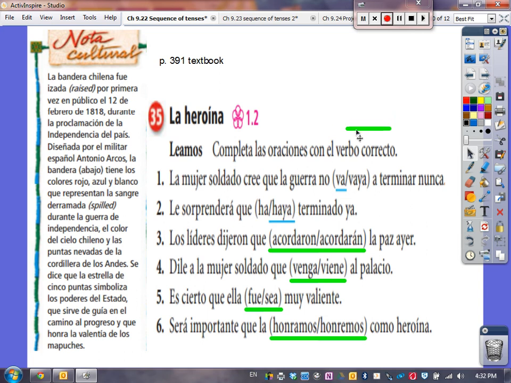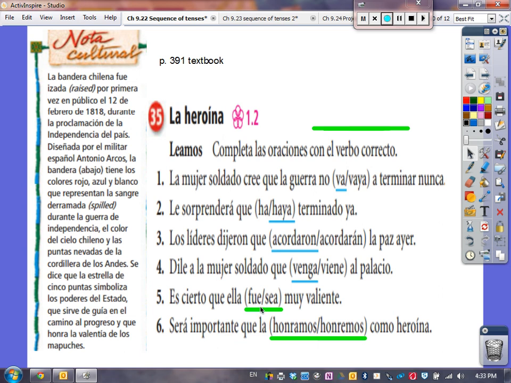That means haya. The leaders said that they got peace yesterday. They did it yesterday, and it's over with. Therefore, we need the preterite, acordaron. Tell the female soldier to come to the palace. We're going to use venga, the subjunctive, because she may or may not choose to come to the palace.